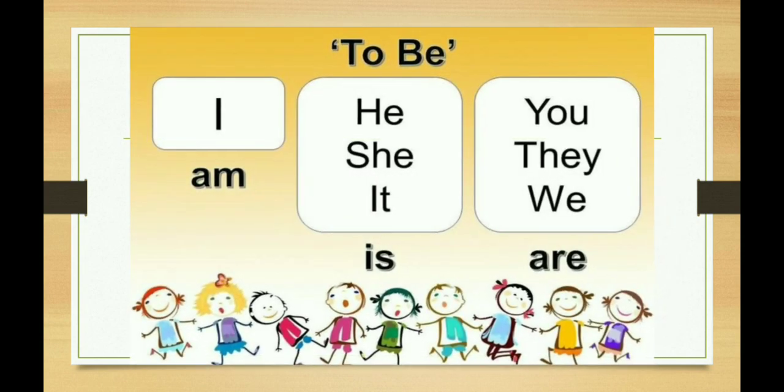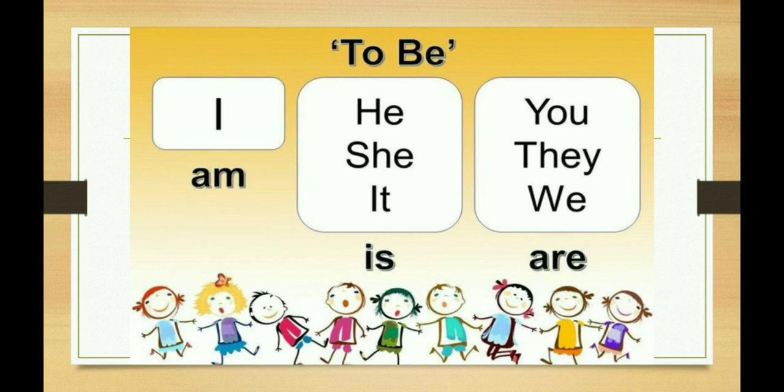So students, to make the things clear, let us revise. I will always come with am, okay, or we can say am will always accompany I. Is is used with singular pronouns that are he, she or it, okay.